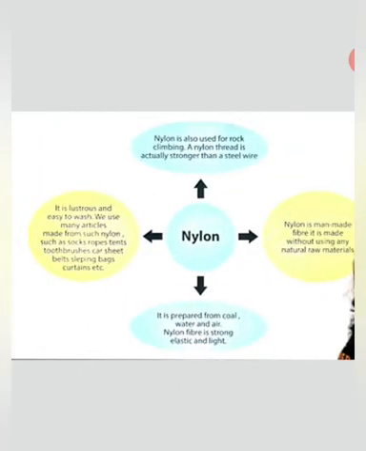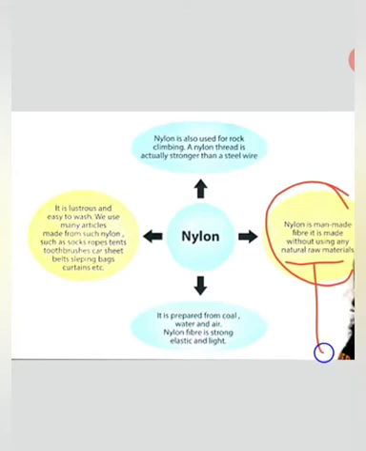Now let's see what is next, that is nylon. First of all see this, it is a man-made fiber. As it is a part of synthetic fiber, it will be a man-made fiber. It is made without using any natural raw material. Like in rayon, you have seen that it is made up of wood pulp, which is a natural raw material.